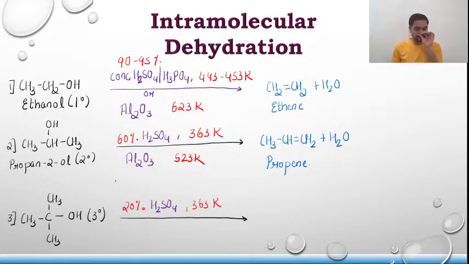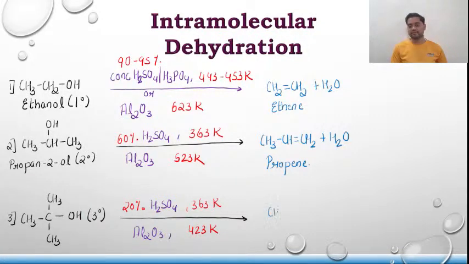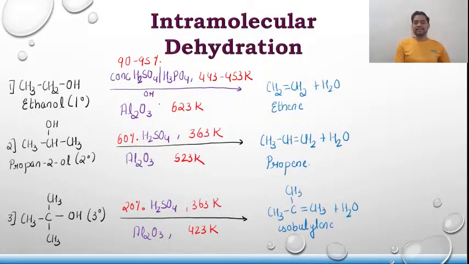The percentage of H2SO4 has decreased, and if I use alumina, Al2O3, the temperature decreases from 523 to 423 Kelvin. But the product still remains the same, and that is (CH3)2C=CH2, isobutylene, plus water.